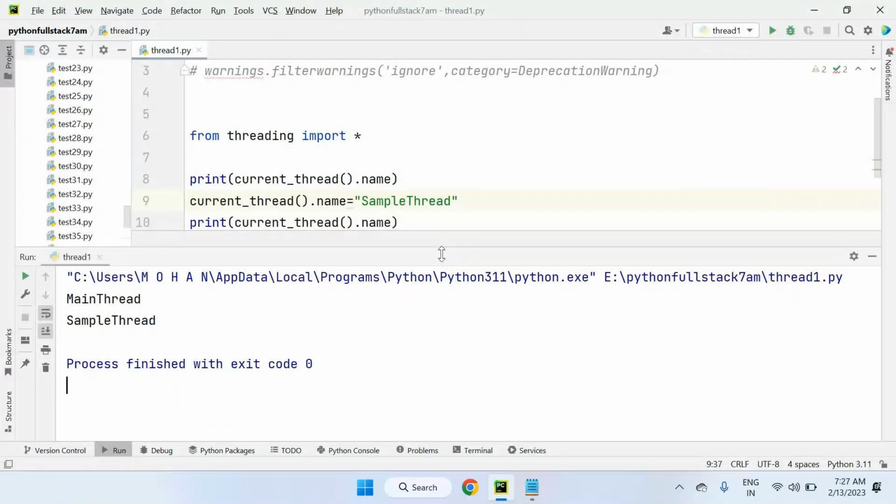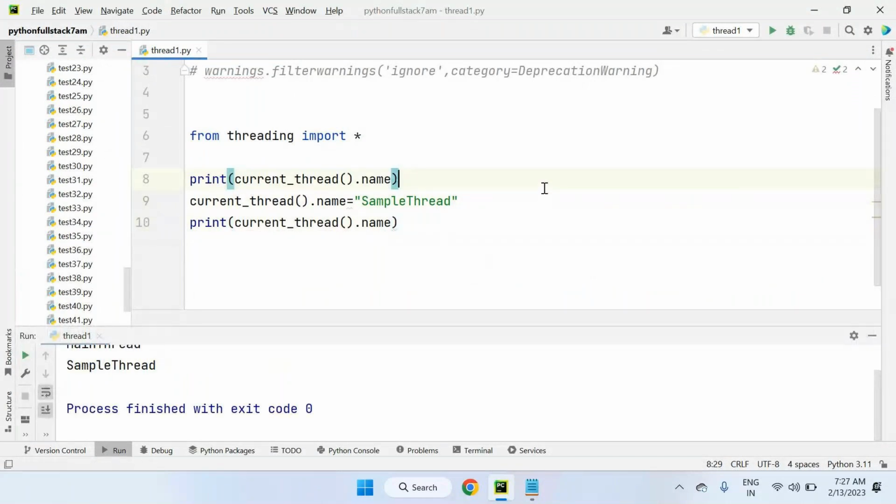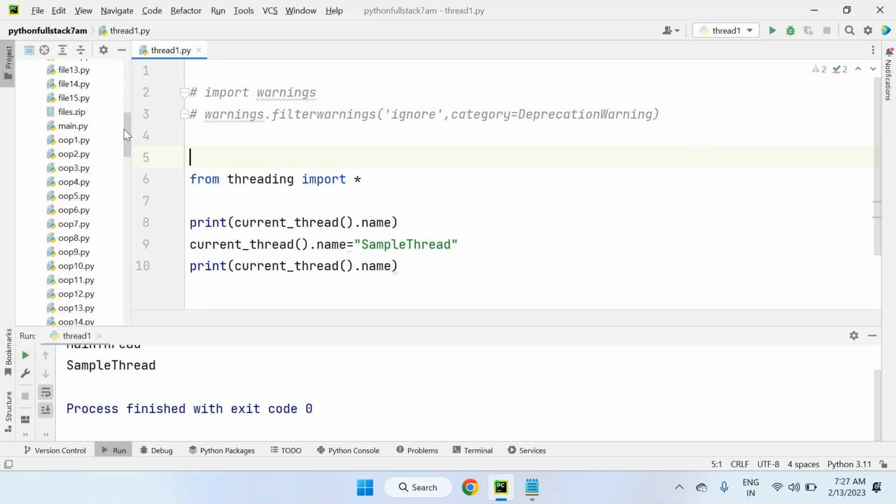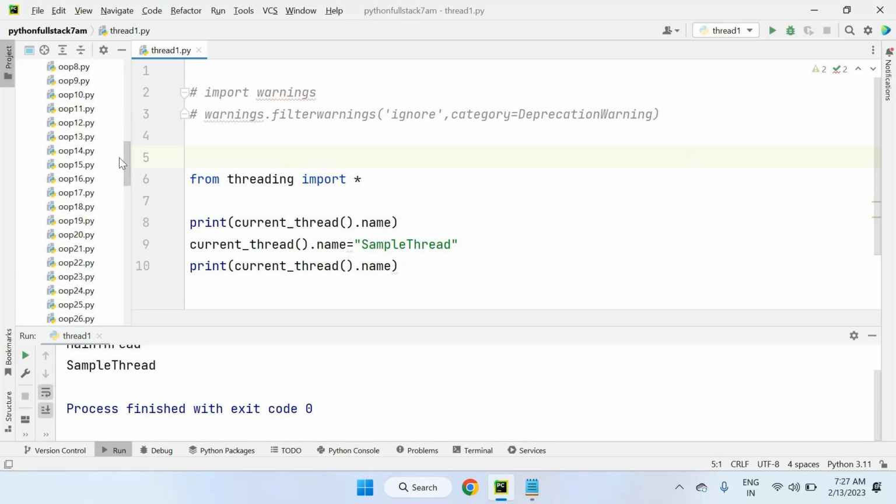I want to show you clearly the difference between a single threading program and a multi-threading program, because up to now, all the programs we discussed are single threading programs, because every program has its own thread. By default, that is the main thread, meaning a single threading program. And I want to show you the difference between single threading and multi-threading, meaning how time is going to be saved.